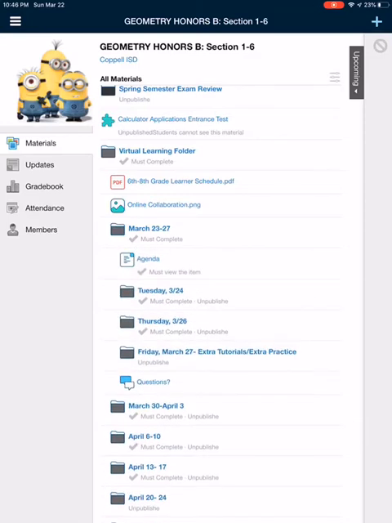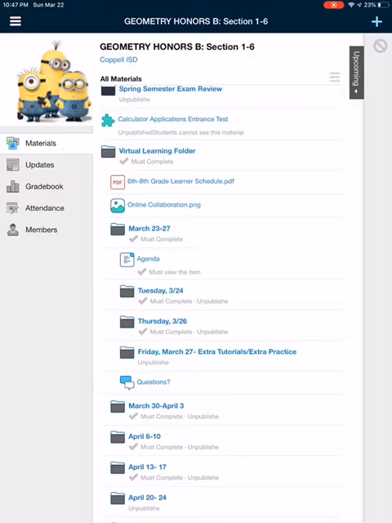If you open this, you're going to notice that there's an agenda. There's Tuesday and Thursday's work, and then there's a Friday folder if you're in geometry. If you're in algebra, it's going to tell you what to do for Friday in the agenda. And then there's also going to be a questions discussion board. Make sure that you always read the agenda before you get started on anything. It is very important because sometimes there's stuff on there that might not show up in the folder.